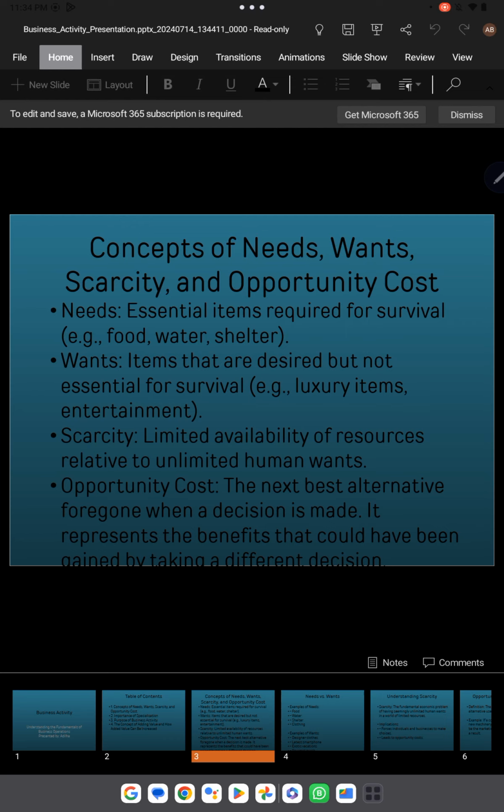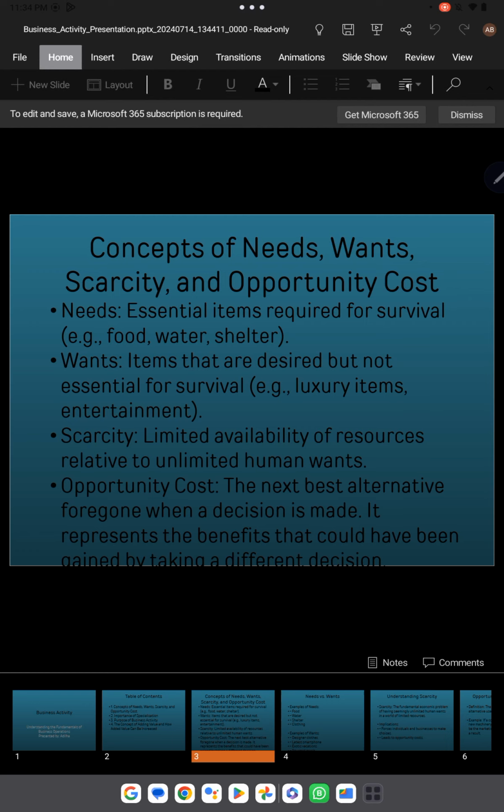Scarcity means limited availability of resources relative to unlimited human wants, because we know that there are a lot of human wants. For example, if there is a lot of demand for cars, we know that cars are manufactured from natural materials, maybe iron ore, plastic, copper, etc. These are natural resources we extract from the earth.